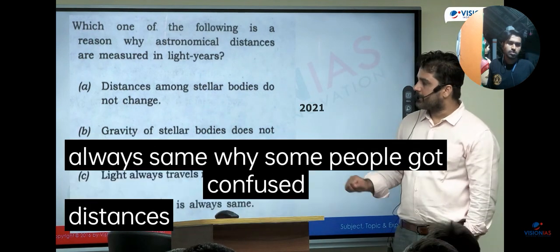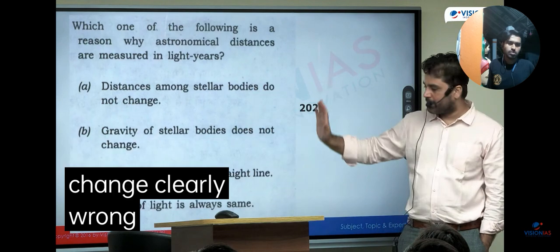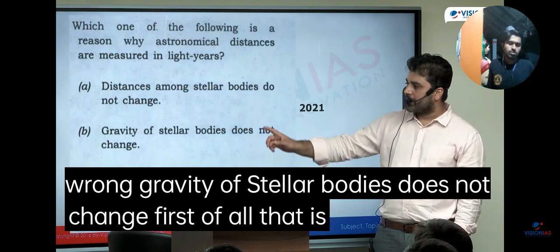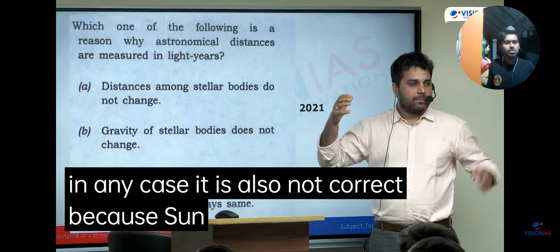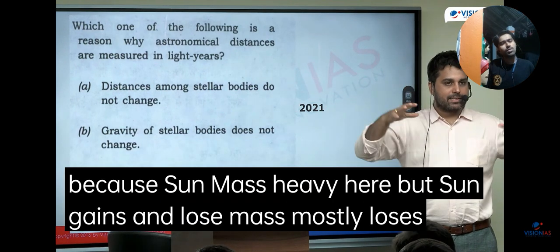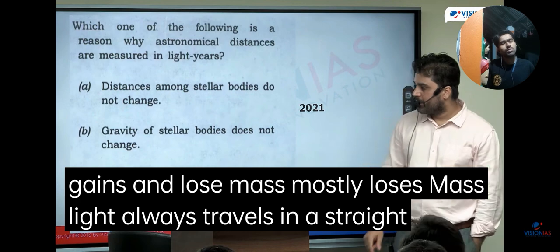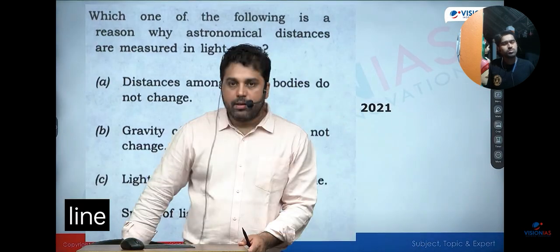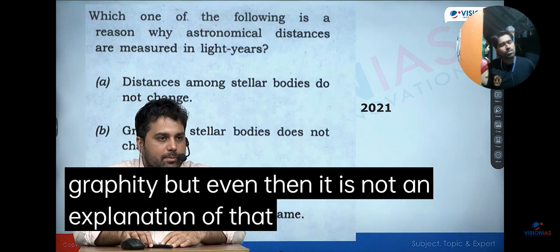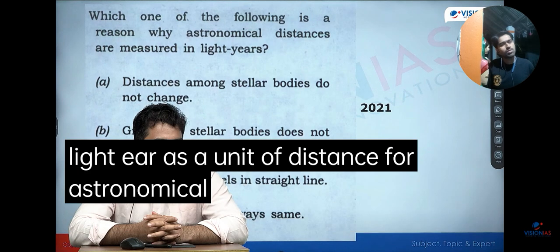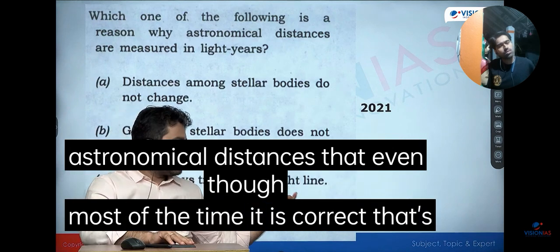Why some people got confused? Distances among stellar bodies do not change. This is clearly wrong. This cannot be correct at all. Gravity of stellar bodies does not change. First of all, that is wrong, and second of all, it doesn't even matter. How does that explain velocity of light? But in any case, it is also not correct because the sun's mass is very heavy, but sun gains and loses mass, mostly loses mass. Light always travels in a straight line. Now look here, this is actually correct, except affected by gravity, but even then it is not an explanation of why we are using light year as a unit of distance for astronomical distances. Even though most of the time it is correct, that's also not a problem.